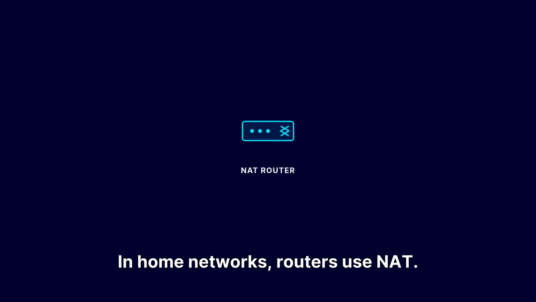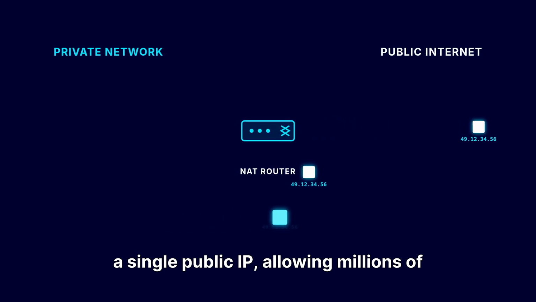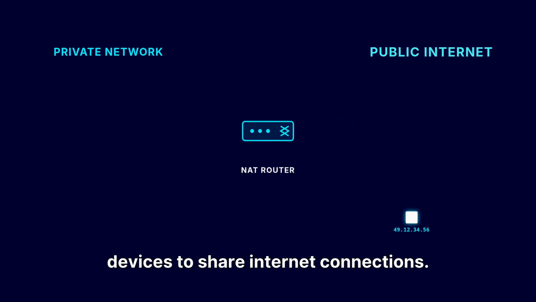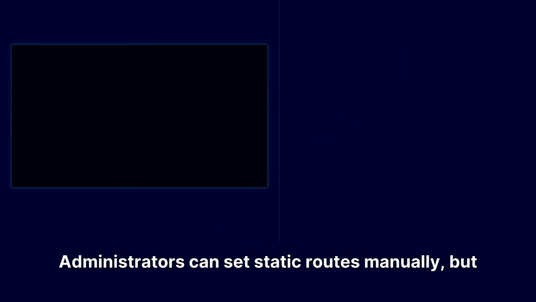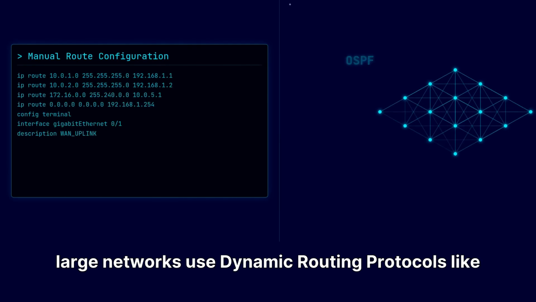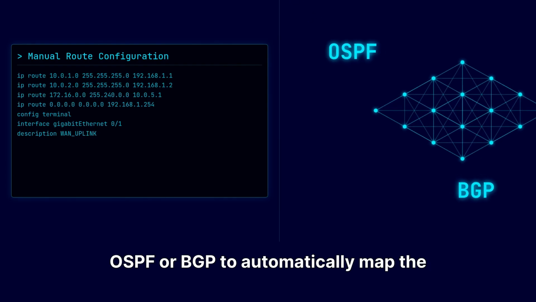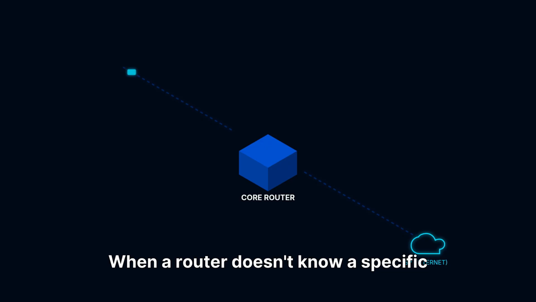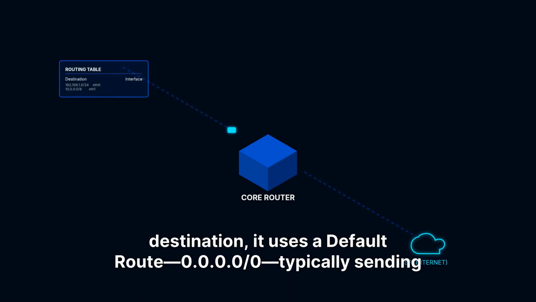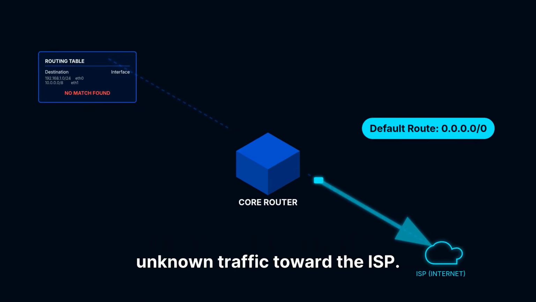In home networks, routers use NAT. It translates your private, non-routable IP into a single public IP, allowing millions of devices to share internet connections. Administrators can set static routes manually, but large networks use dynamic routing protocols like OSPF or BGP to automatically map the best paths. When a router doesn't know a specific destination, it uses a default route, 0.0.0.0/0, typically sending unknown traffic toward the ISP.